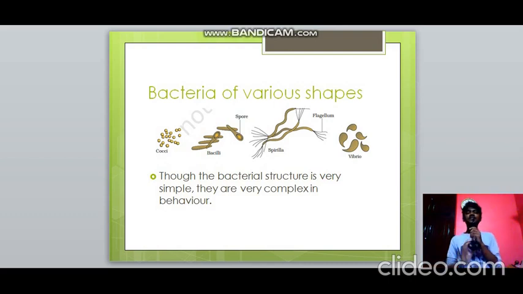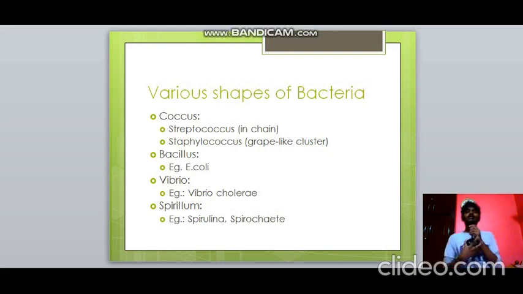So, these are the shapes of bacteria: cocci, bacilli, spirilla and vibrio. The structure is very simple as you can see in this figure, but the behavior that they exhibit is very, very complex. The various shapes of bacteria: coccus, examples Streptococcus and Staphylococcus. For bacillus, E. coli, that is Escherichia coli. For vibrio, it's Vibrio cholerae, and for spirillum, it's Spirulina and Spirochaete.